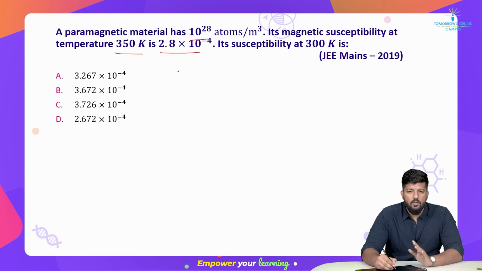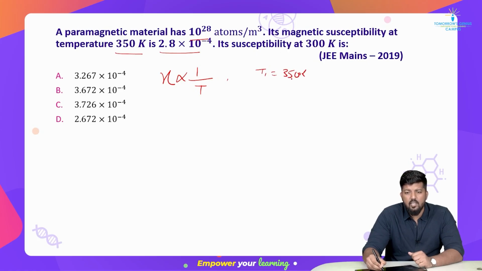No worry. Whenever I see a paramagnetic material, understand it from Curie's law. What does Curie's law tell you? Yes, chi is inversely proportional to temperature. If I increase the temperature, it will decrease, right? So there are two values given to you. The first one is T1, which is 350 Kelvin, and T2 is given as 300 Kelvin.